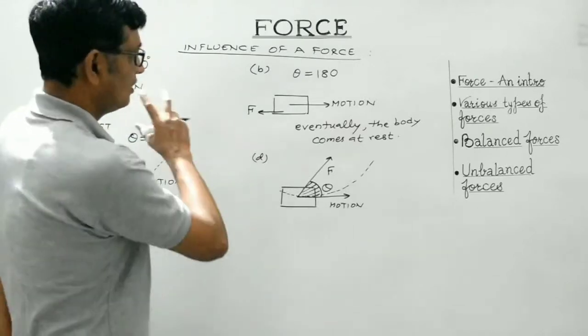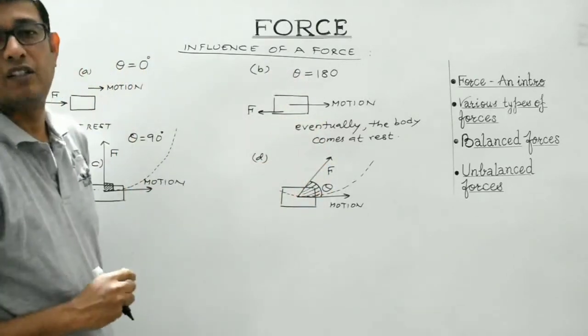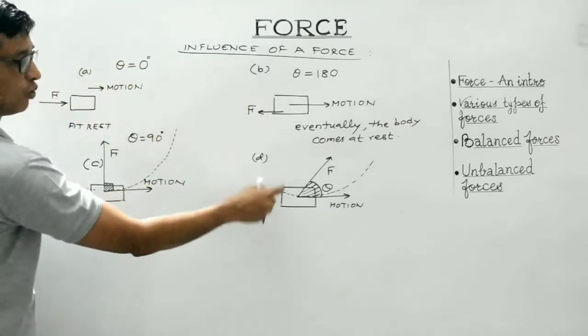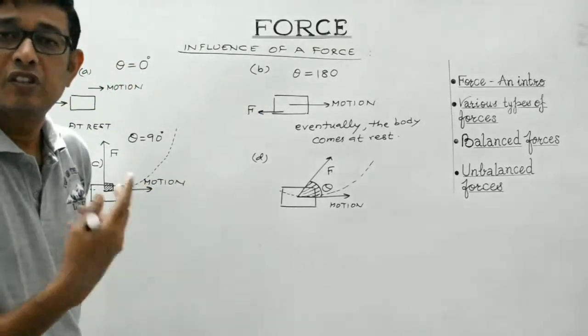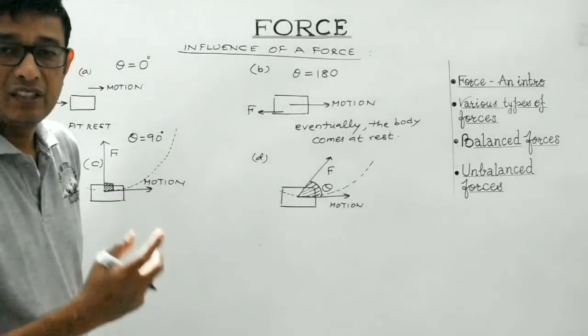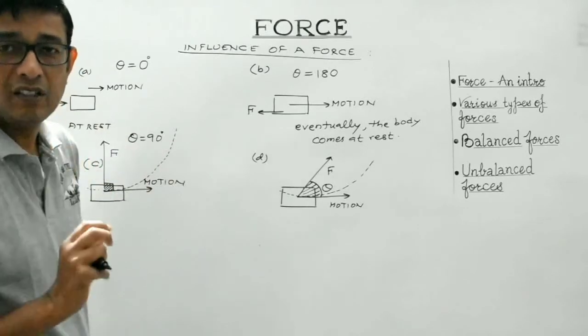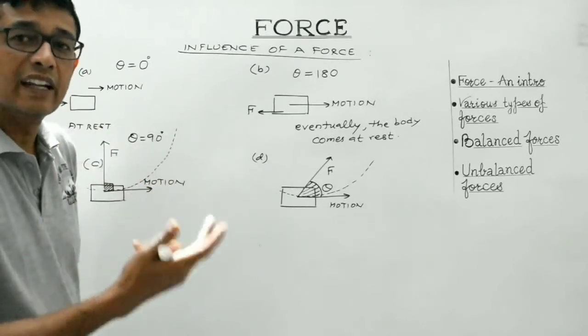Clear, students? These are some very, very important concepts. Again, I repeat, these are the forces which either change the magnitude of the velocity of the moving body or change the direction of the moving body.